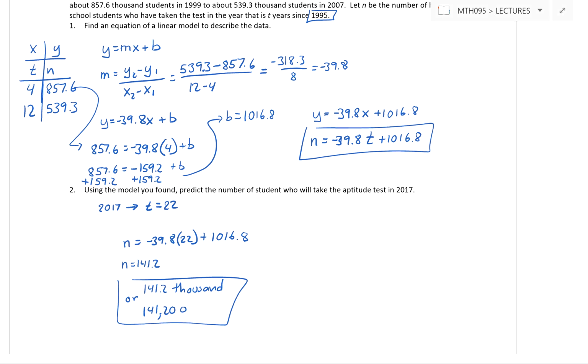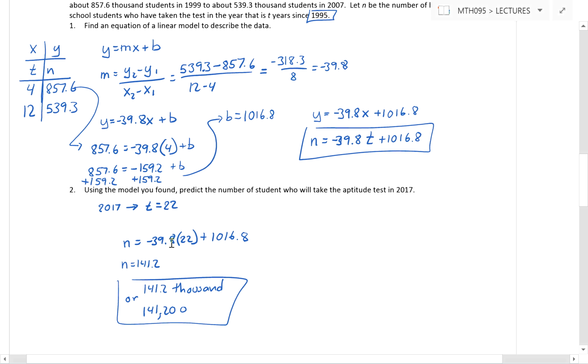The second question asks us to use the model. Using the model you've found, predict the number of students who will take the aptitude test in 2017. Now 2017 for us is actually 22 because we reference everything from 1995. So what we're going to do here is we're going to take 22 and we're going to plug it in for the t.